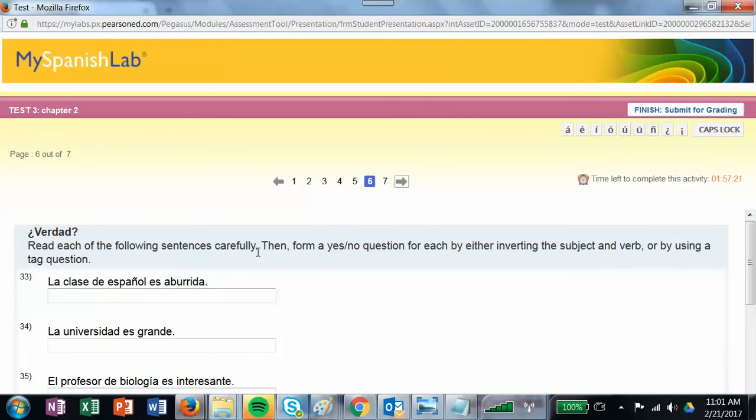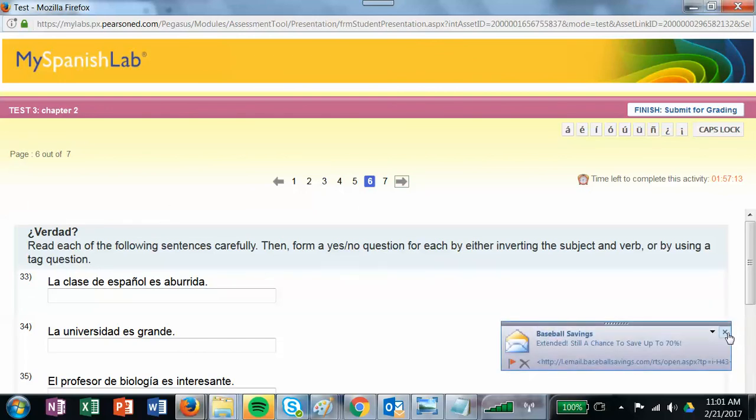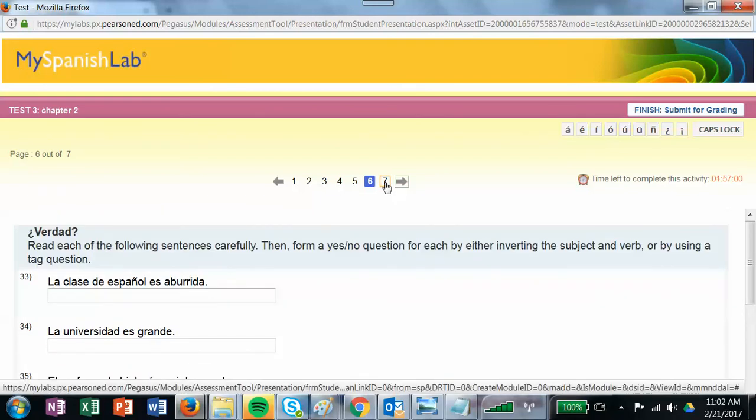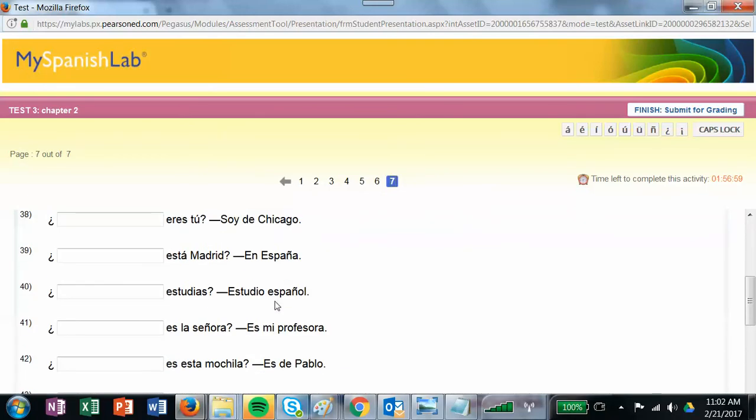Here, read each of the following sentences carefully, then form a yes-no question for each by either inverting the subject and the verb or by using a tag question. So remember, you can write a yes-no question by flipping your subject-verb order or by writing the sentences the way it is, putting a comma and adding a tag word. So just make sure that you do that. Study your questions.